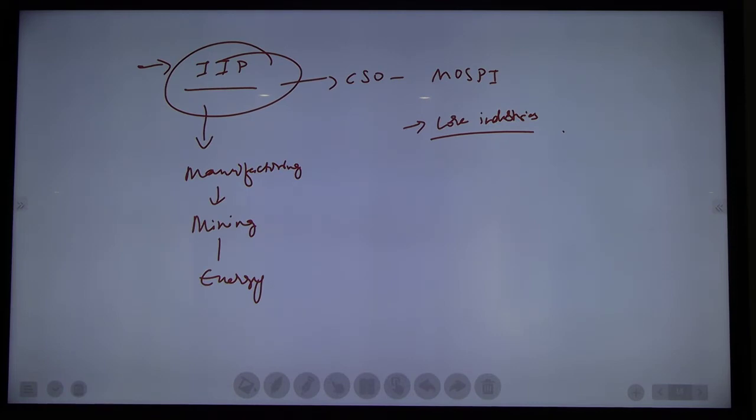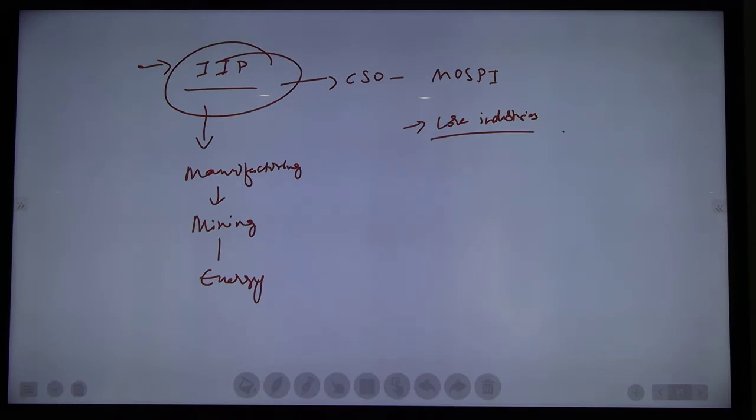We have basic needs: food, shelter, clothes, nowadays mobile phone and internet. In the same way, certain industries are basic industries. Those industries are called core industries.